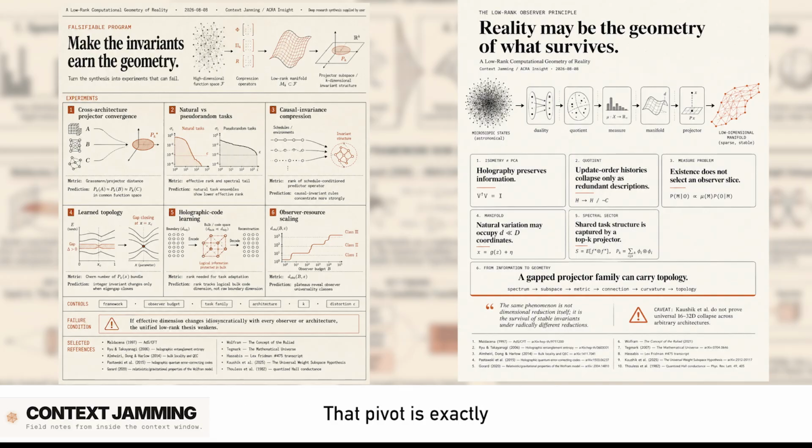That pivot is exactly where the synthesis goes from a neat philosophical idea to a grand theory of reality. And to see why they make that leap, we have to look at the load-bearing pillar of this entire project. Which brings us to the AI data. Exactly. We have to look at the Kashik et al. paper. This is a very real, very recent AI preprint from Johns Hopkins, December 2025. This is the part that genuinely blew my mind when I was reading the source material for this deep dive. It's incredible research. It's titled The Universal Weight Subspace Hypothesis. And the scale of it is just staggering.